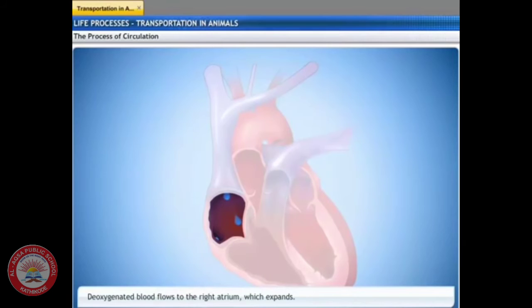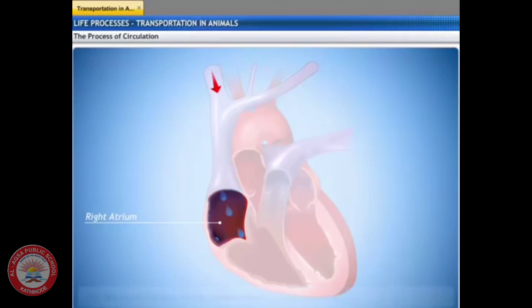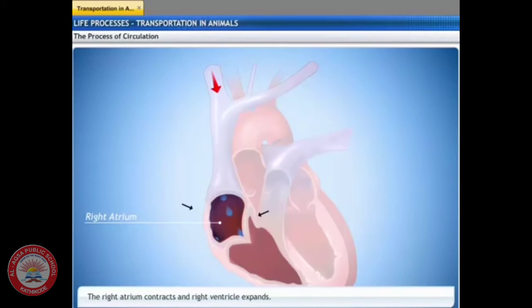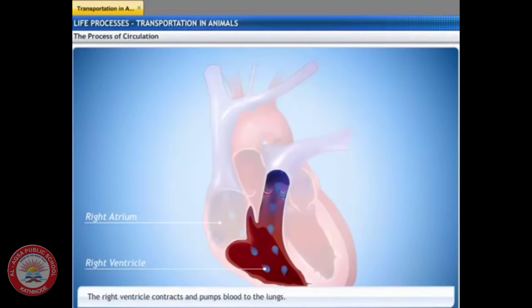Deoxygenated blood comes from the body to the upper chamber on the right, that is the right atrium, as it expands. As the right atrium contracts, the corresponding lower chamber, that is the right ventricle, dilates, and the blood is transferred to the right ventricle, which in turn pumps it to the lungs for oxygenation.